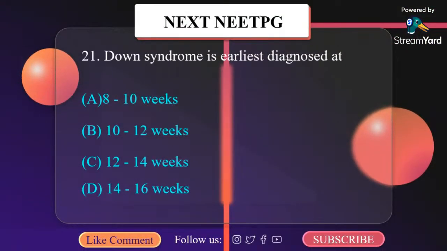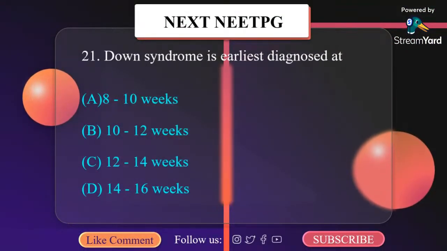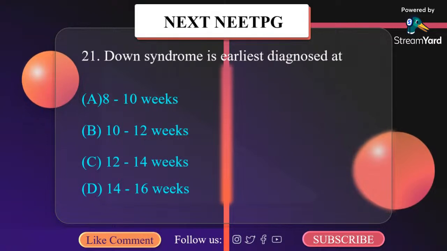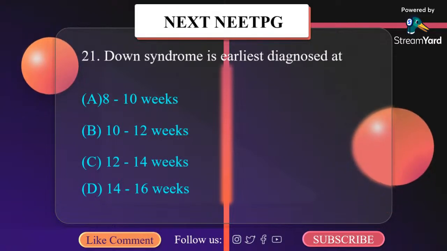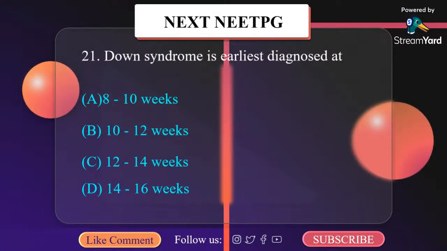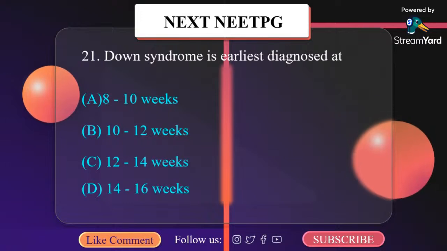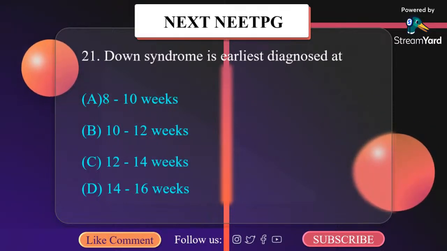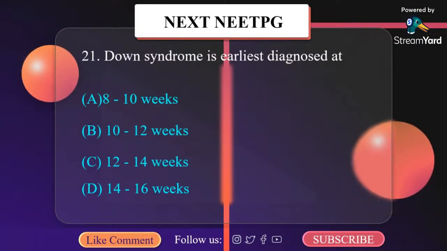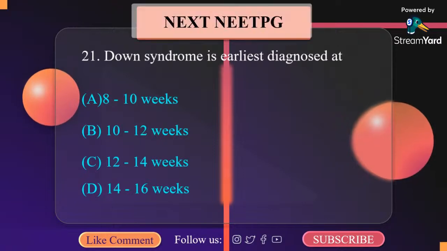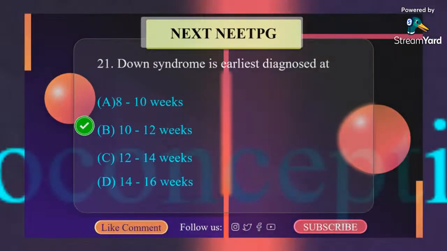Down syndrome is earliest diagnosed at: A. 8 to 10 weeks, B. 10 to 12 weeks, C. 12 to 14 weeks, D. 14 to 16 weeks. Earliest diagnosis of genetic defect can be done by use of chorionic villus sampling. Chorionic villus sampling is carried out transcervically at 10 to 12 weeks and transabdominally from 10 weeks to term. It is 10 to 12 weeks.